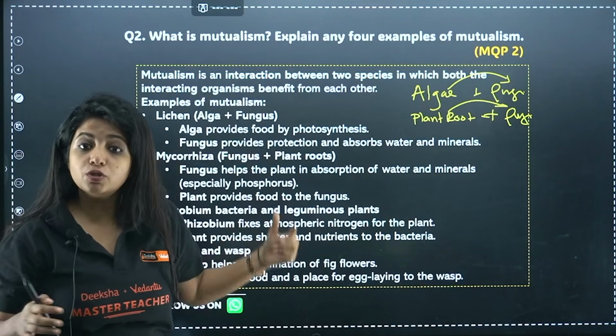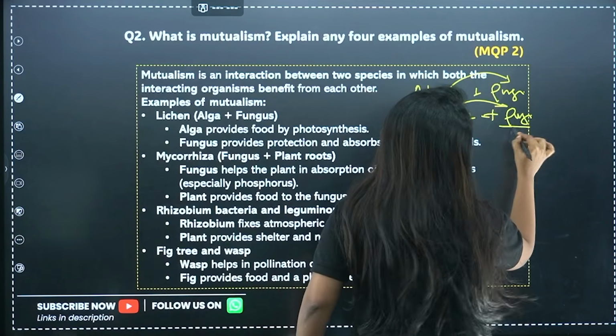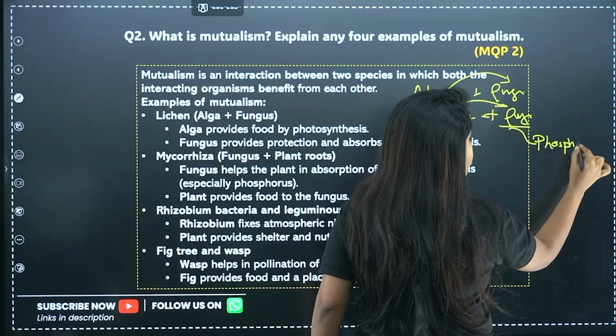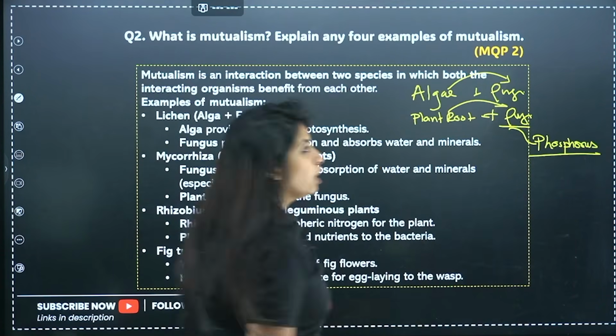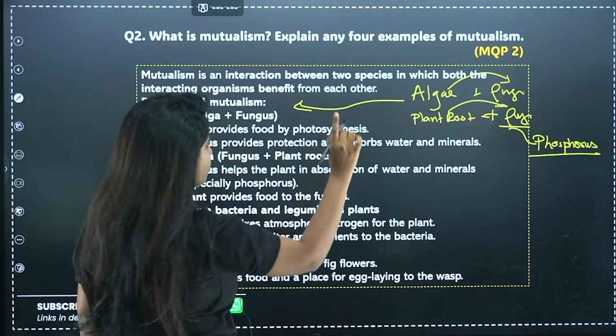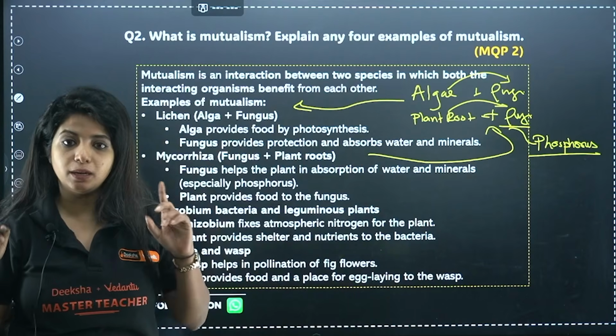Similarly, in mycorrhiza also, they help in absorption of water and minerals, especially phosphorus. So lichen is a combination of this, always remember, and mycorrhiza is a combination of plant roots as well as fungi. Both of them are helping each other.